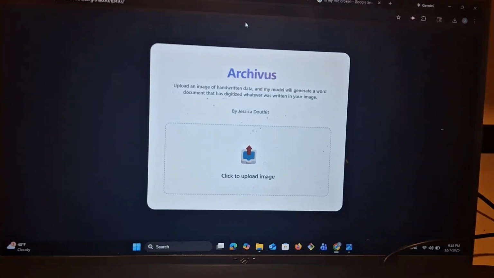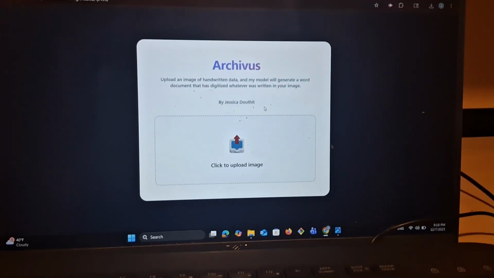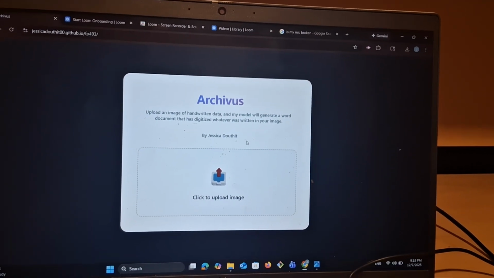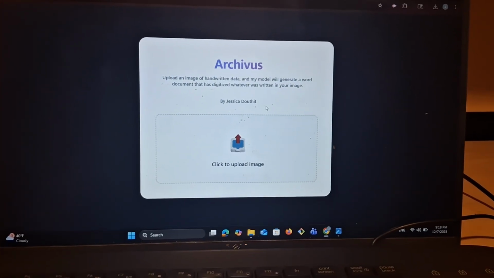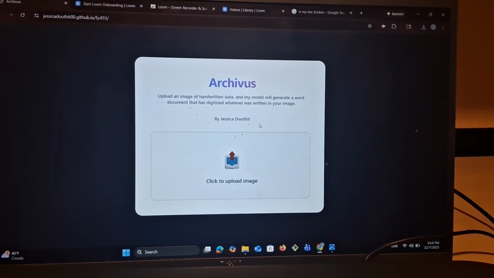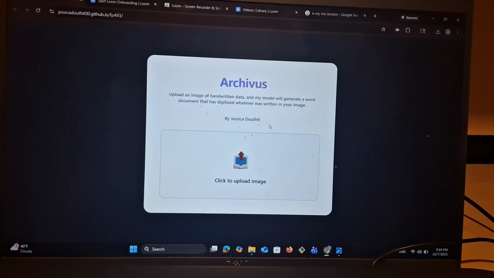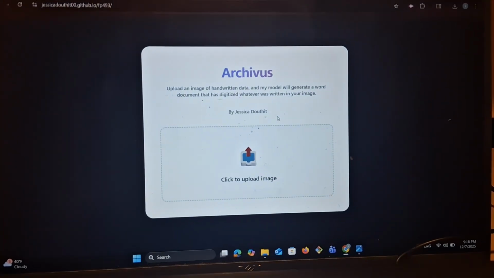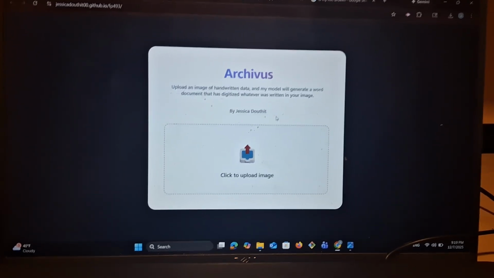This is my final project, Archivus. This is an AI model that allows the user to upload an image of handwritten data, like handwritten notes, for example, or you could take pictures of your journal or something like that. Upload it to my model, and my model will generate a Word document that has digitized whatever was written in your image.